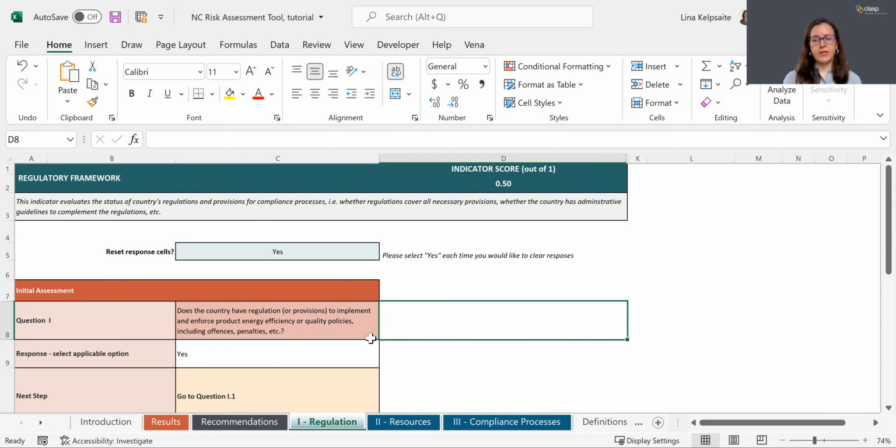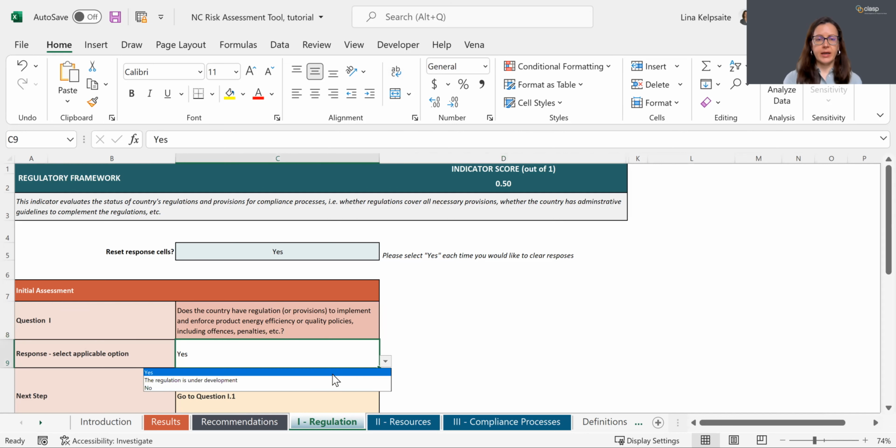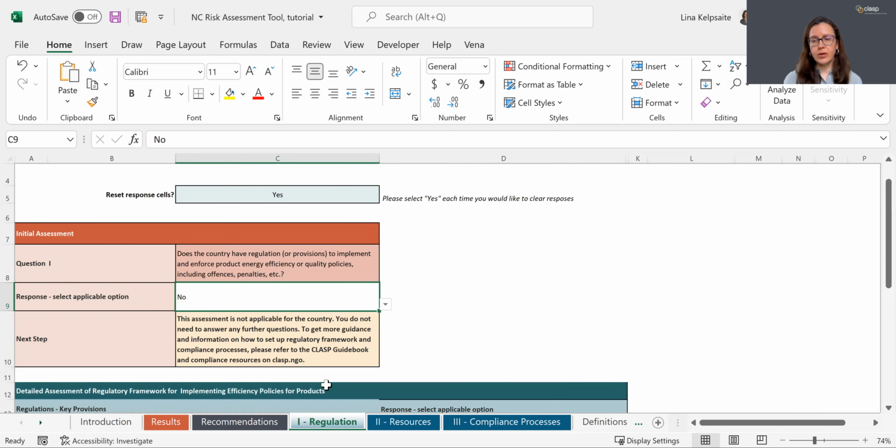Note that if country does not have a regulation or provision for compliance, if I select no here, the assessment is not applicable for the country you are assessing, and the tool prompts you to reference CLASP compliance resources for developing compliance framework for policy implementation.